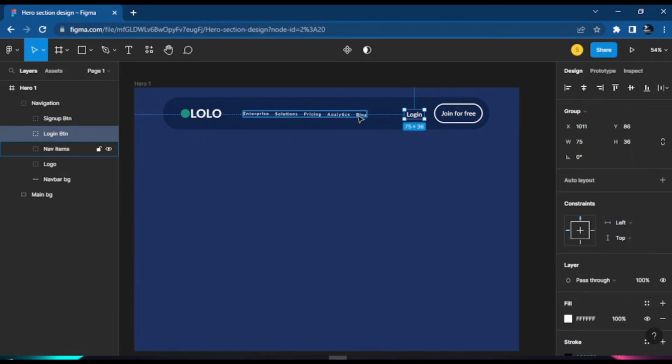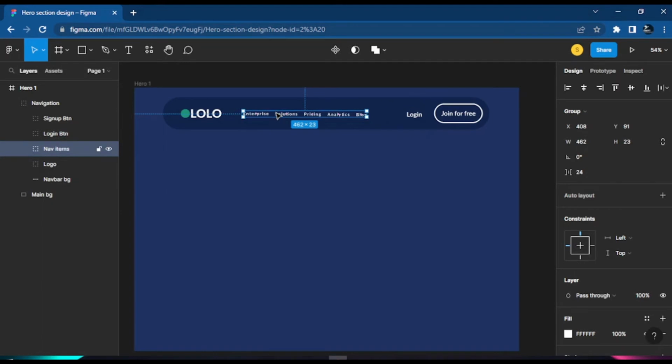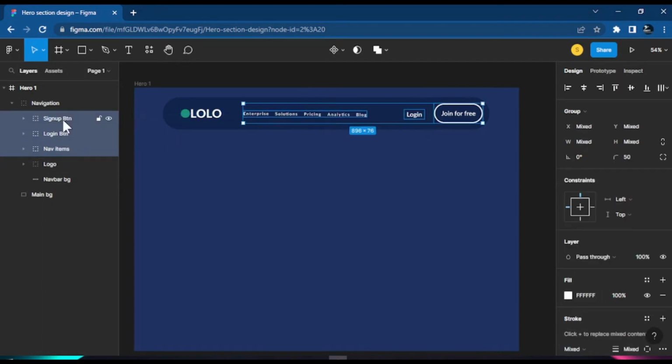All right, 148. So this one makes sense. I like the distance. I like how everything is arranged. So make sure everything from here to here is arranged at the center.